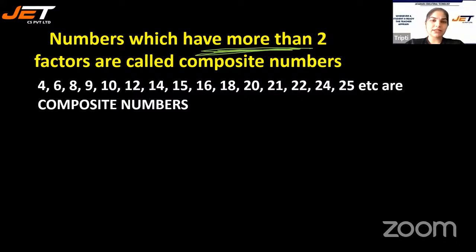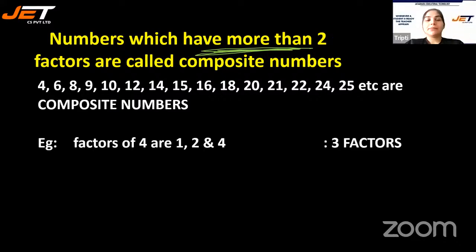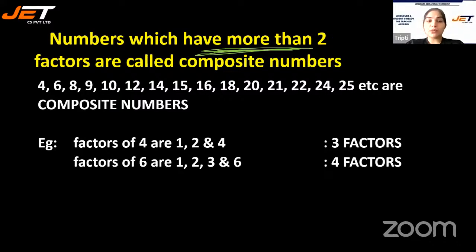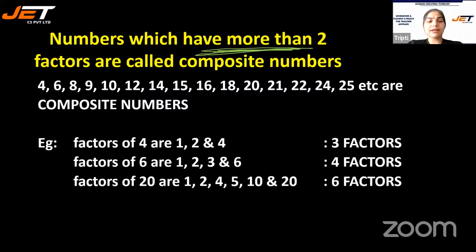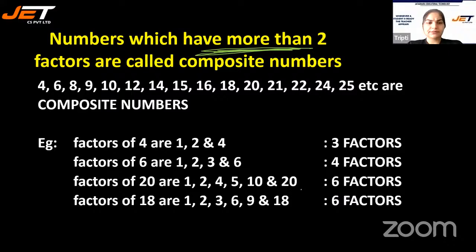4, 6, 8, 9, 10. All these numbers are composite numbers, especially all the multiples of 2 except 2, all the multiples of 3 except 3, like that. Factors of 4 are 1, 2, and 4. That means it has a total of 3 factors. Factors of 6 are 1, 2, 3, 6. 4 factors. Factors of 20 are 1, 2, 4, 5, 10, 20. 6 factors. Factors of 18 are 1, 2, 3, 6, 9, 18. Again, it has 6 factors. So all the numbers that have more than 2 factors are called composite numbers.